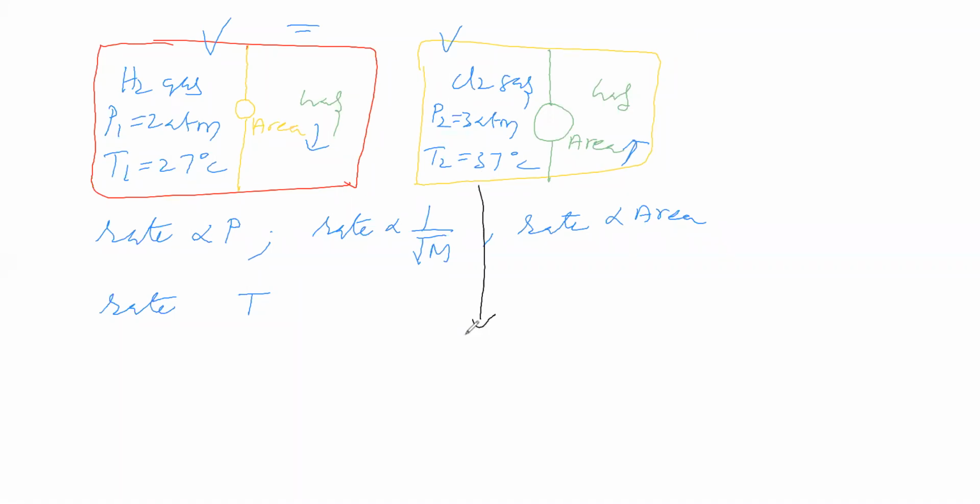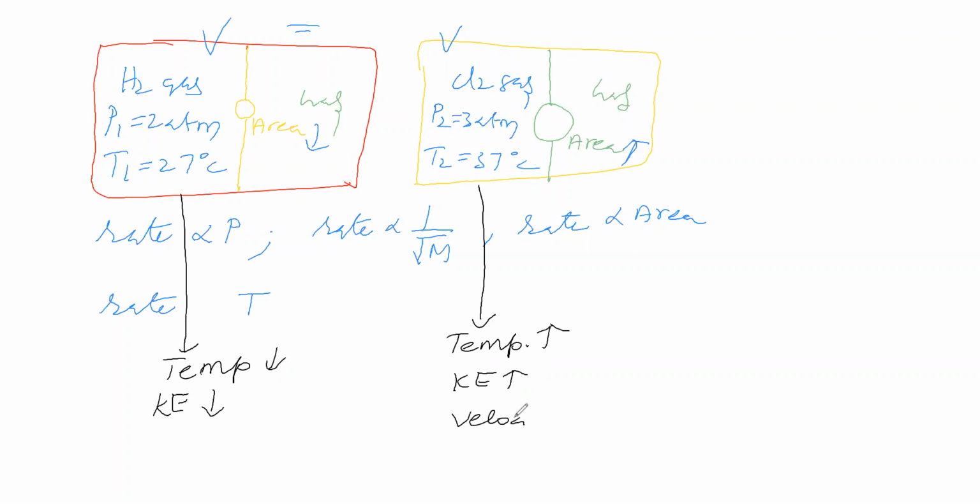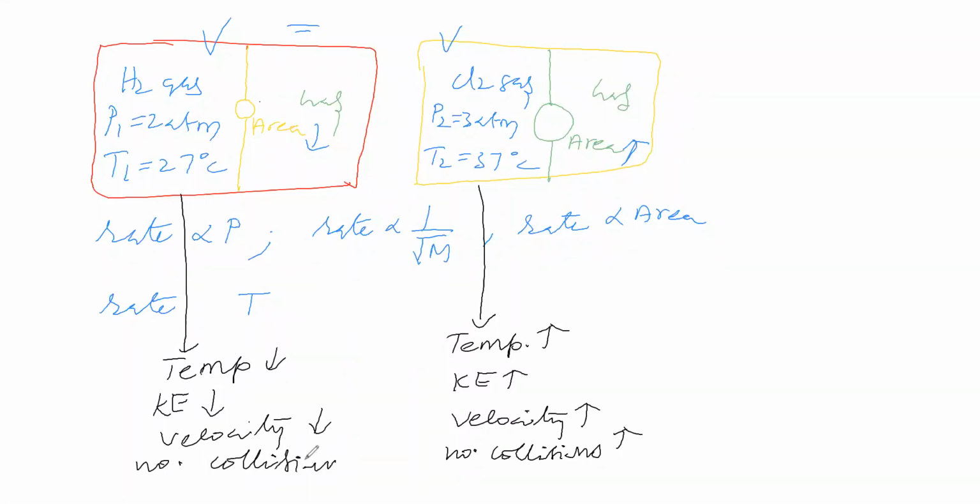Here temperature of gas is high. In this place temperature of gas is low. So here kinetic energy of gas molecules is high, here kinetic energy of gas molecules is low. So velocity of gas molecules is high here, and low here. Velocity high means number of collisions with other molecules will be high. Here number of collisions will be low.